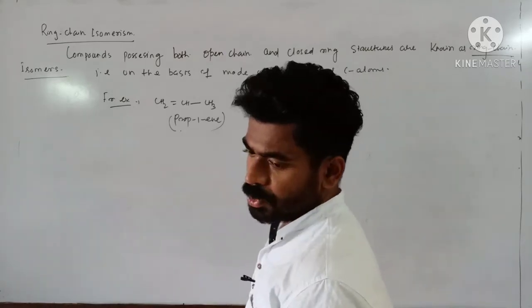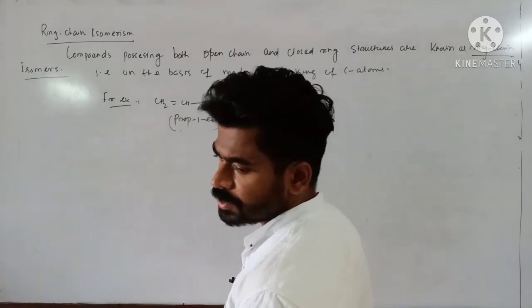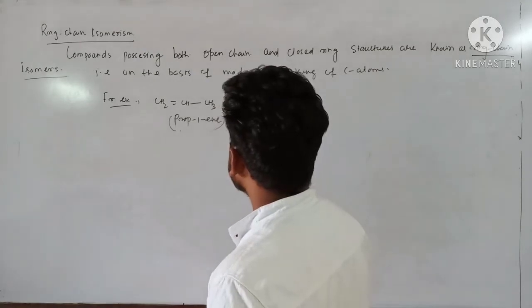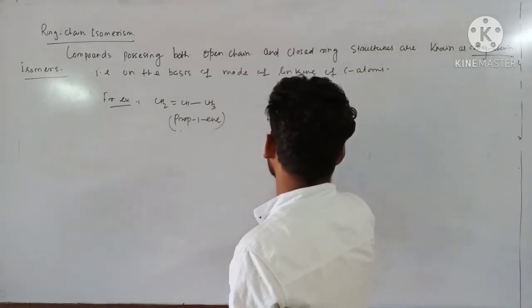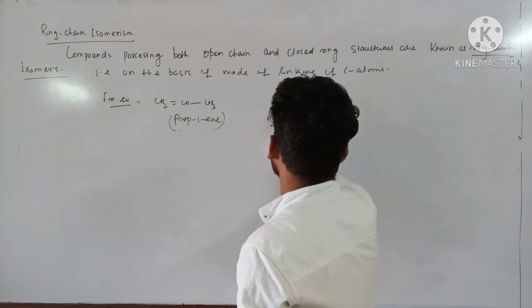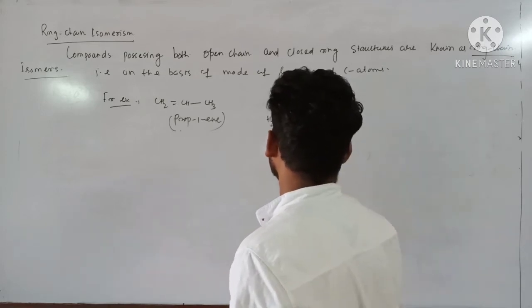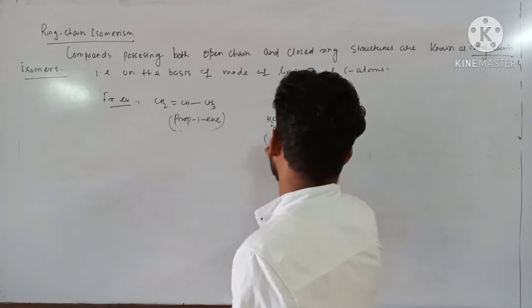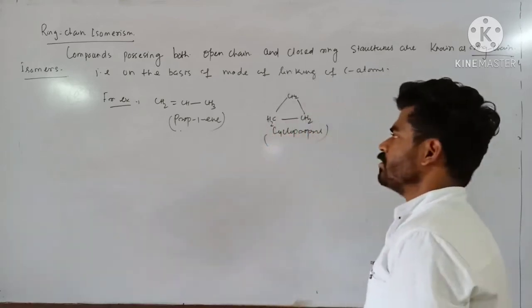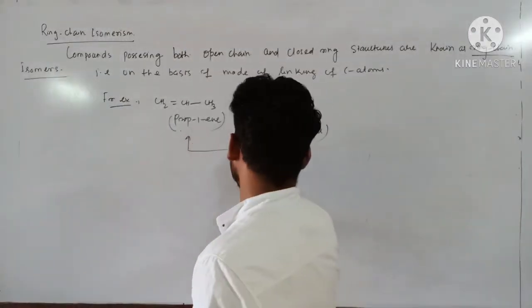This is propene. That clear? So it can be written in this form. Now CH2 CH2 CH2, this is cyclopropane. Here carbon atoms have closed ring structure. So these two are ring chain isomers.